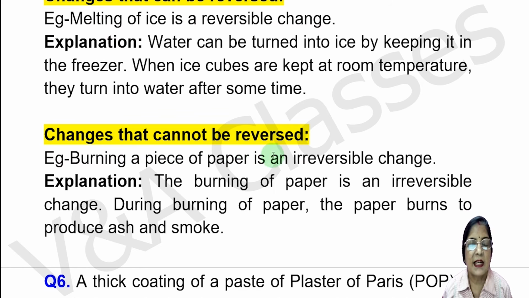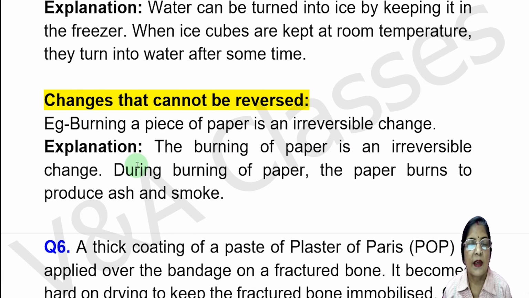Now changes that cannot be reversed. Example, burning a piece of paper is an irreversible change. Explanation, the burning of paper is an irreversible change. During burning of paper, the paper burns to produce ash and smoke.